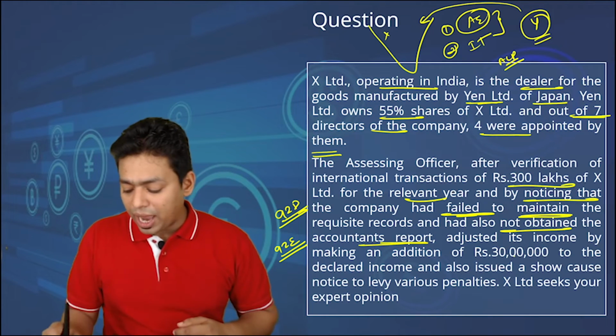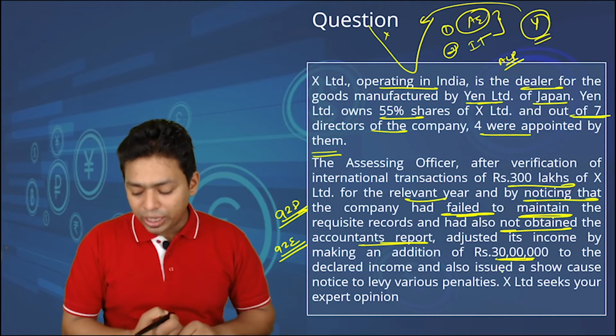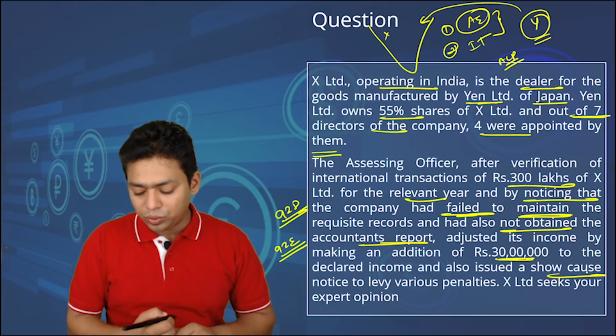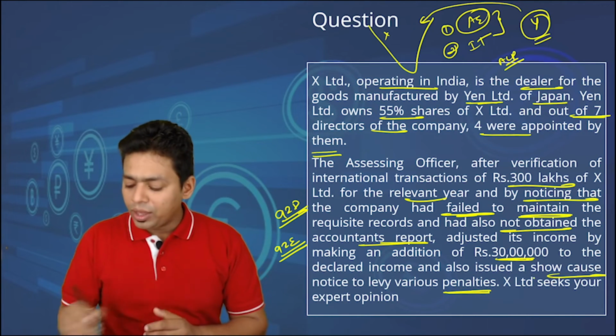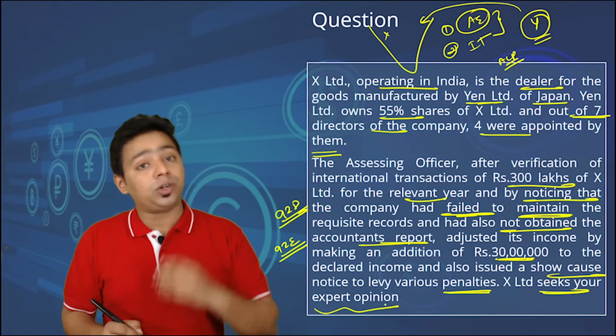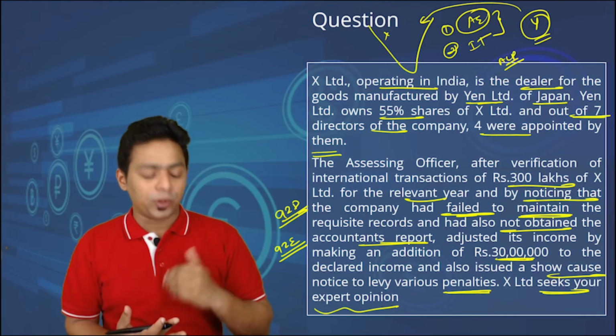The AO adjusted the income by making an addition of 30 lakh rupees. So this is TP adjustment. They are increasing the income to the declared income, and also issuing a show cause notice to levy various penalties. Obviously penalties will be imposed now. X Limited seeks your expert opinion. First they have done so many defaults. Now they are asking for our expert opinion.